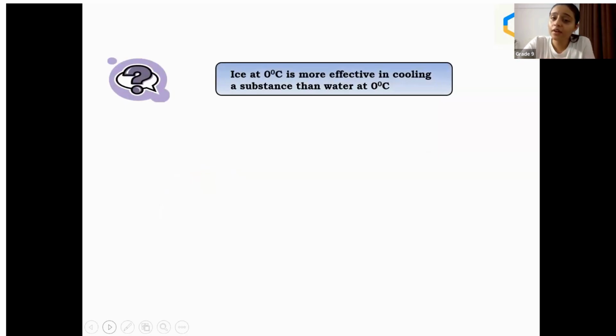Ice at 0 degrees Celsius is more effective in cooling a substance than water at 0 degrees Celsius. This question is important, students. You can write this down. This can be asked under latent heat of fusion: why is ice at 0 degrees Celsius more effective, or preferred, instead of water at 0 degrees Celsius?